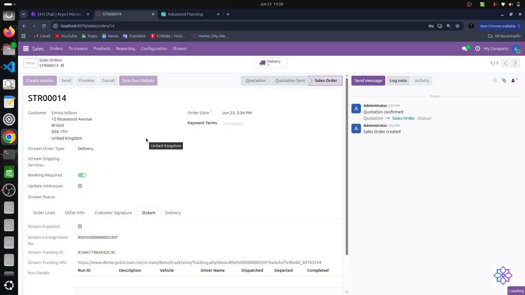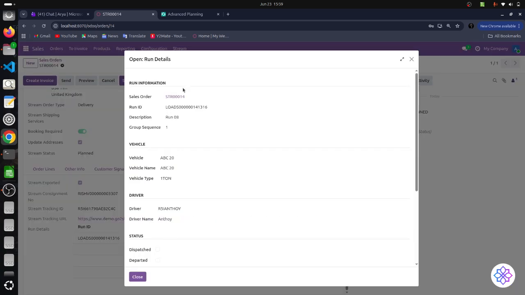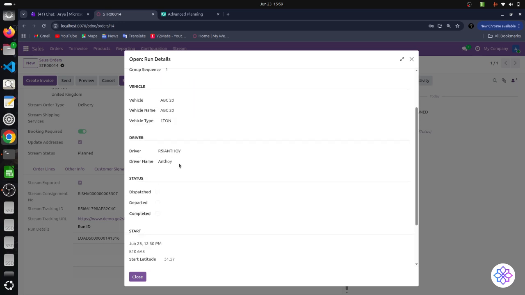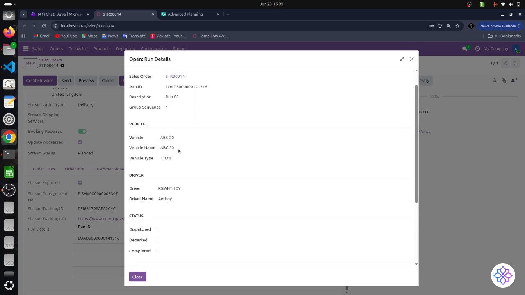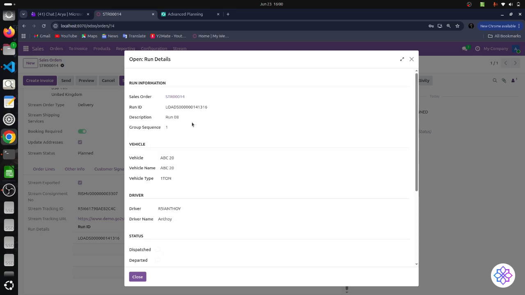If you want to fetch the run details of this particular order manually, you can just click on this Sync Run Details button. Then you can see the run details have come, whatever details we have given, like the driver name, vehicle, everything.